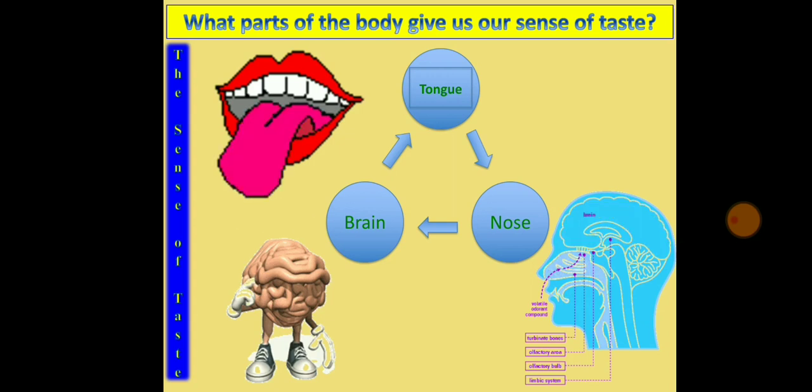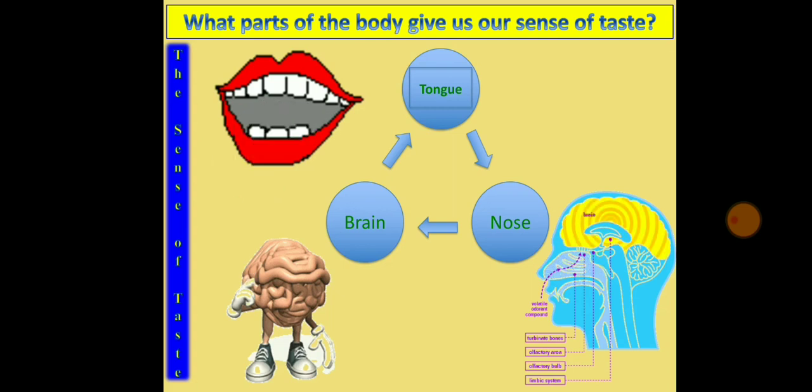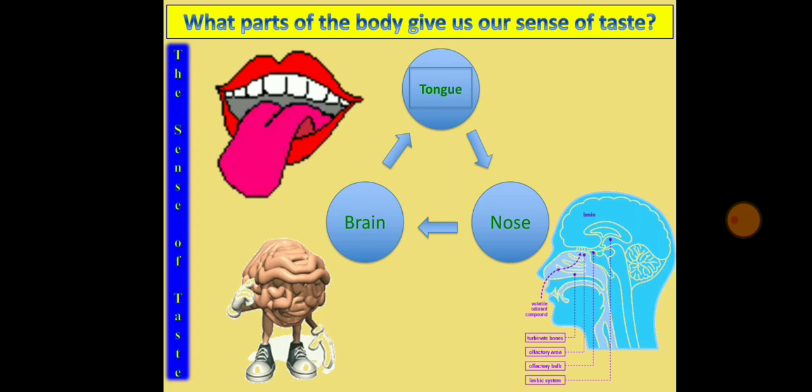The nose is going to carry some type of impulses in the form of aroma. That aroma, those impulses, are going to go to your brain, and you will get an indication that it is your favorite dish. So automatically the brain is going to give impulses to the tongue that your favorite food is going to come in front of you, so automatically the salivation is going to start.